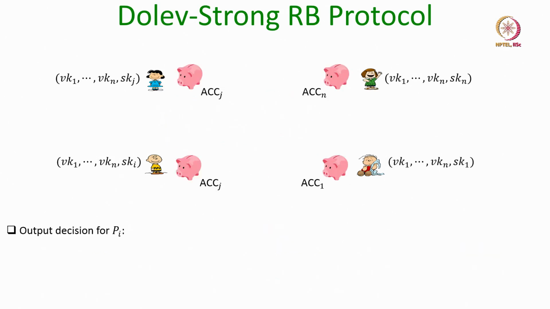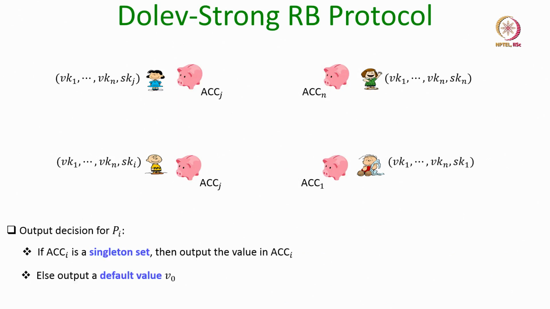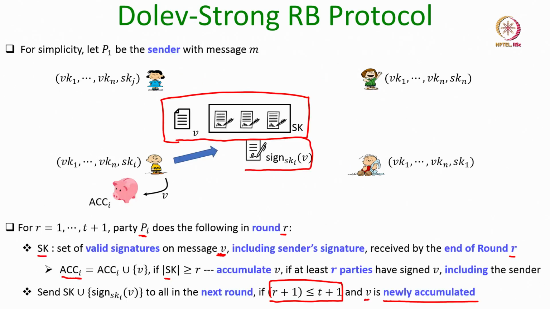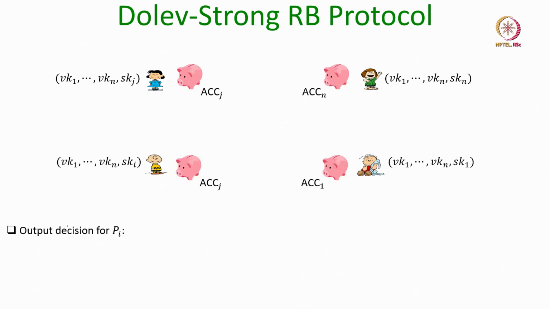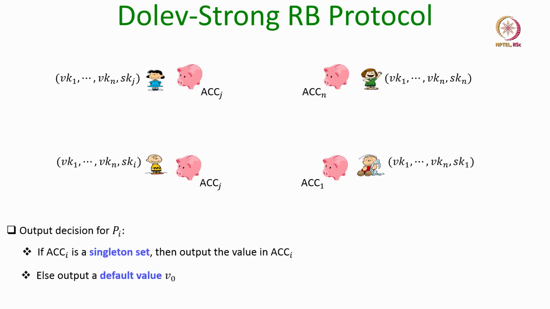Now, what is the decision rule for the ith party? Remember, this process of collecting, accumulating messages and relaying signed messages happens for t plus 1 rounds. After t plus 1 rounds, no communication will happen, and the output decision for the ith party will be the following. It checks its accumulative set.